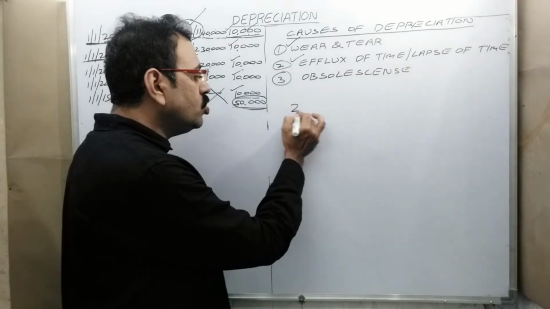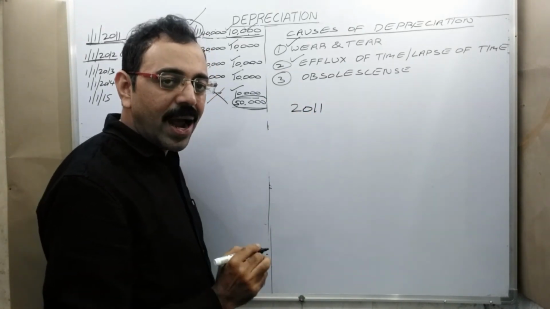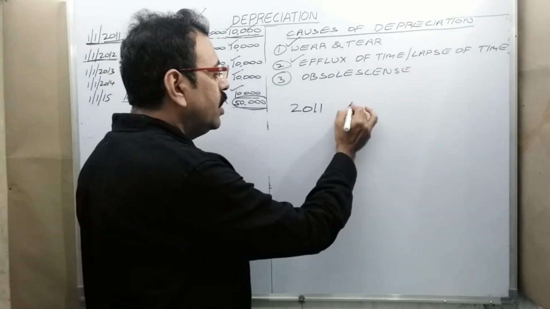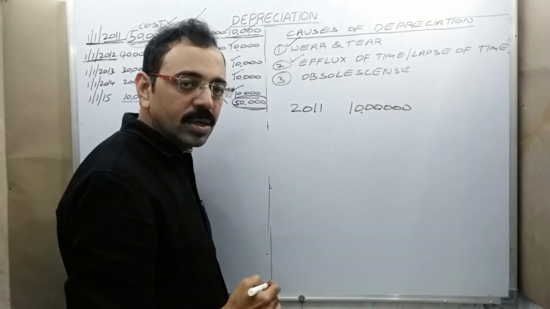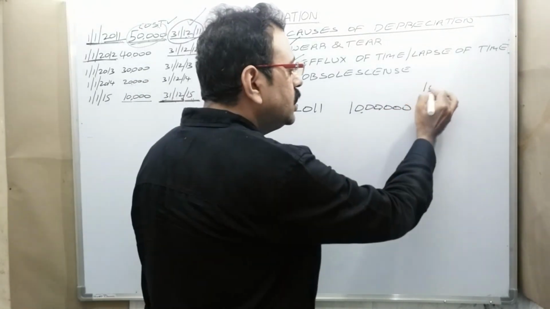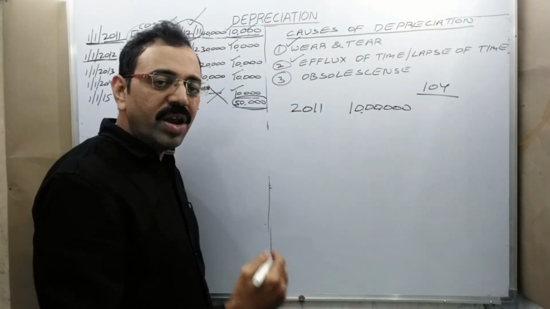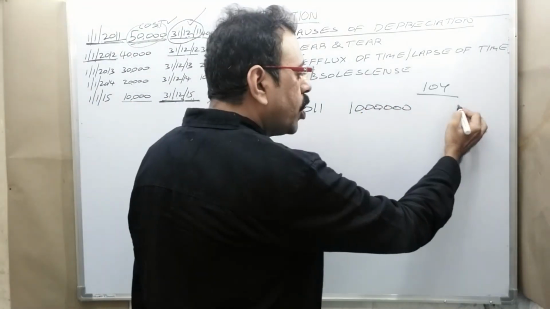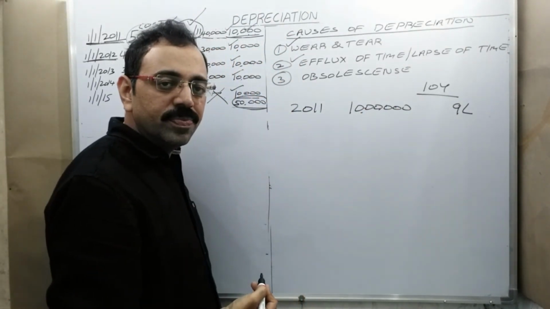Suppose in 2011, a firm took one land on lease basis and the lease value is 10 lakh rupees and the lease period is 10 years. Okay? So when 1 year completes, then leasehold property value becomes 9 lakh rupees.